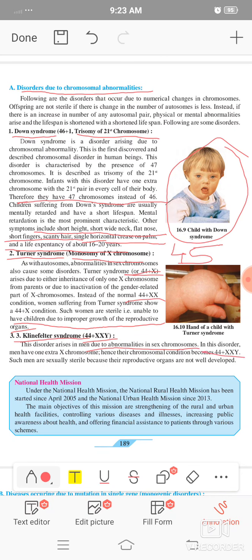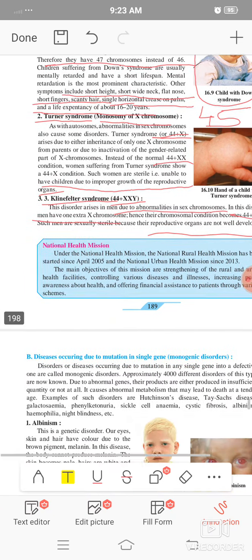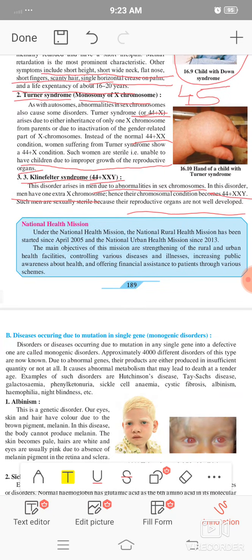So one X chromosome is extra in the male. This is especially related with the male character, in which the reproductive organs are not developed. Only one character is given here: the reproductive organs are not developed in that child. This is a male child, but the reproductive organs are not properly developed.